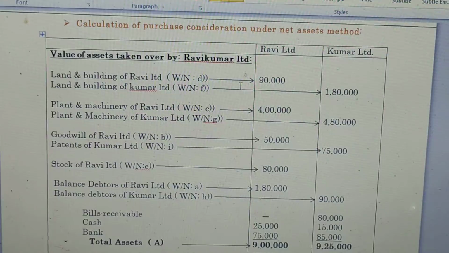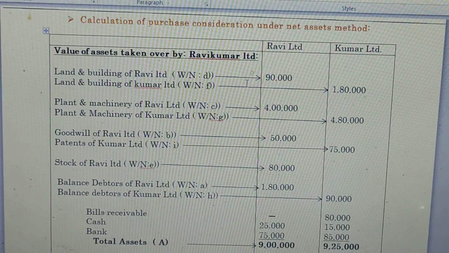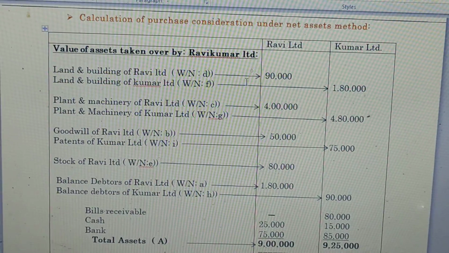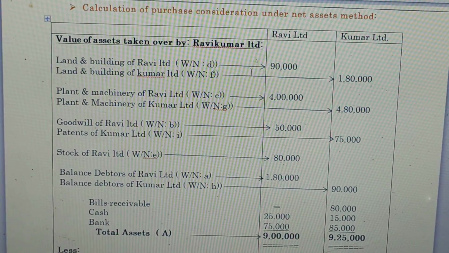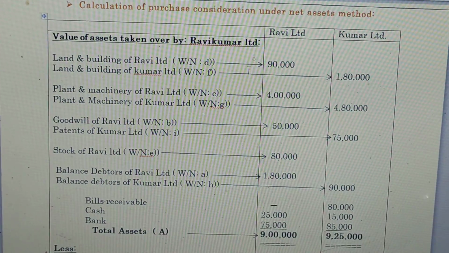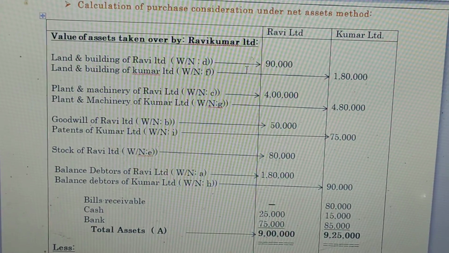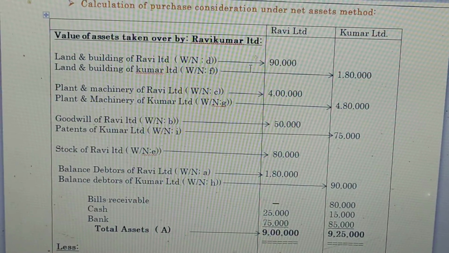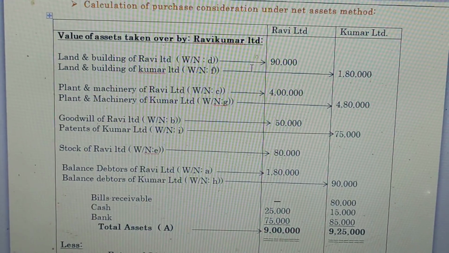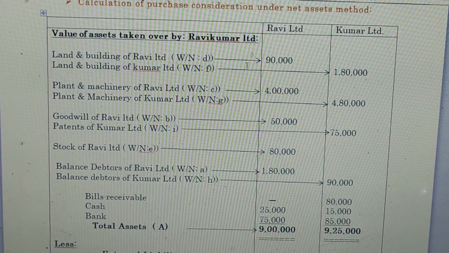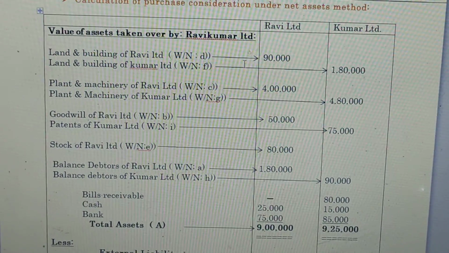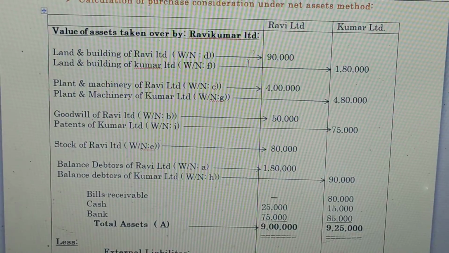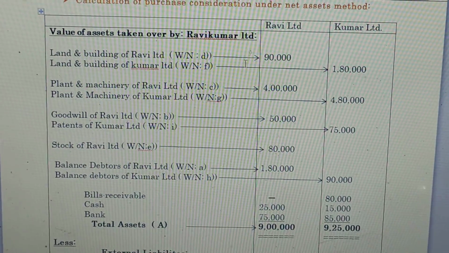Then we are going to calculate the purchase consideration under the net assets method. In the particular column, value of assets taken over by Ravi Kumar Limited. So as I said earlier, Ravi Kumar Limited is a purchasing company. Under Ravi Kumar Limited, we have to mention land and building of Ravi Limited as per the working note D. The amount is rupees 90,000, which we have to mention in the Ravi Limited column.